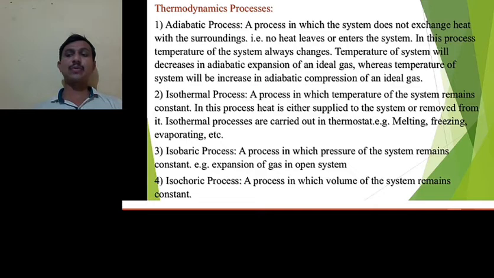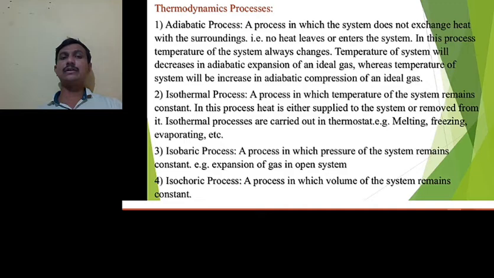In this process, delta Q is equal to 0. In this system, the temperature of the system changes. Temperature of the system will decrease in adiabatic expansion of an ideal gas, whereas the temperature of the system will increase in adiabatic compression of an ideal gas. We will see this in our later lectures.